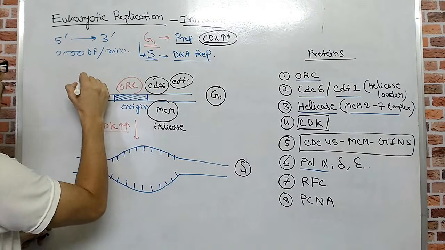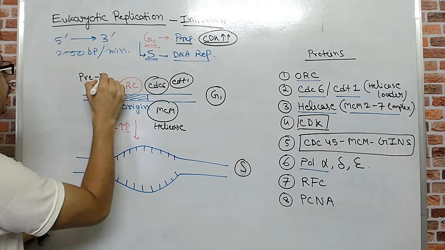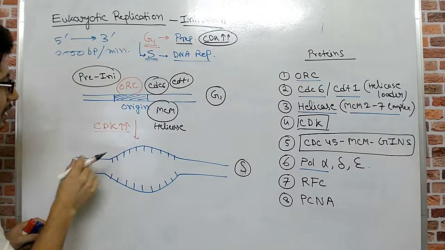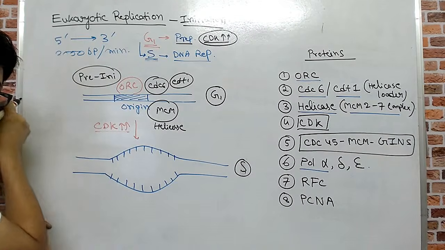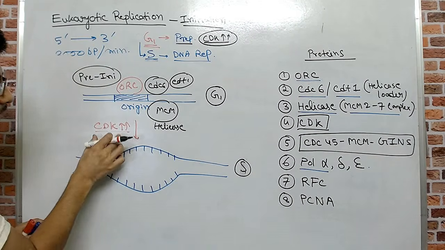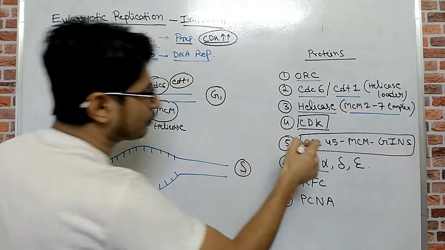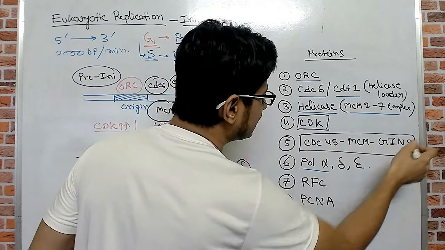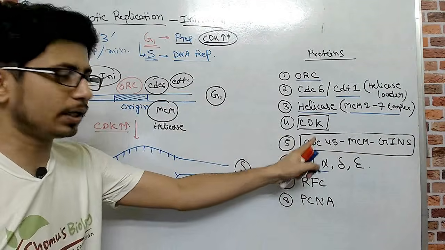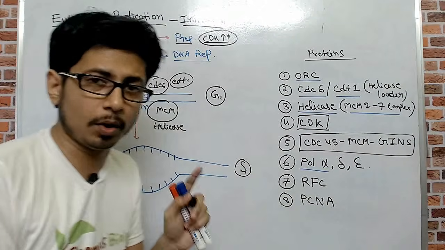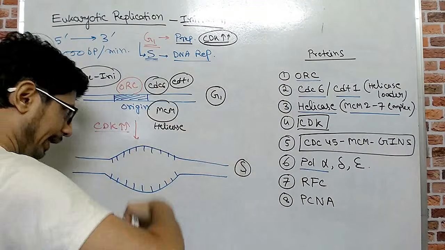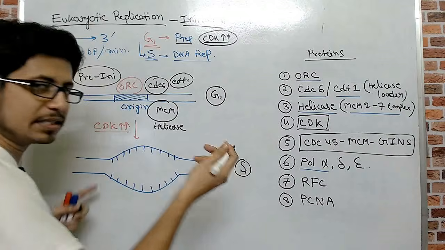So this was the pre-initiation complex, but once the CDK activity increases inside the cell, they will recruit CDC45, MCM and GINS. These protein complexes together, once loaded, mean the S phase begins.